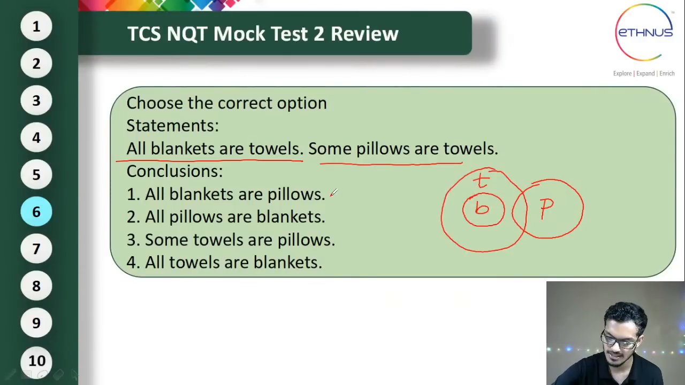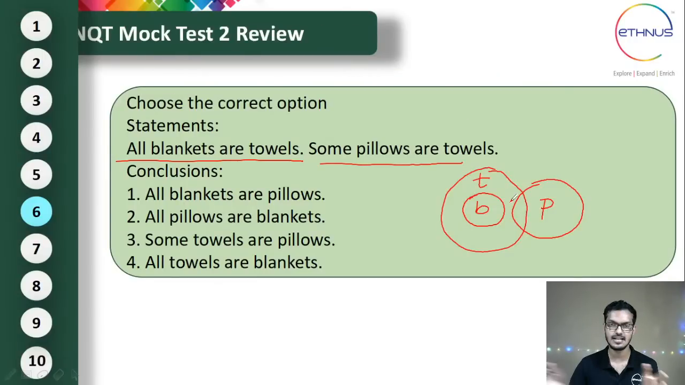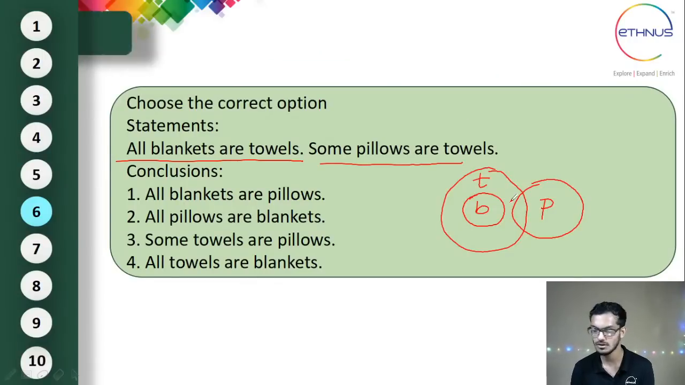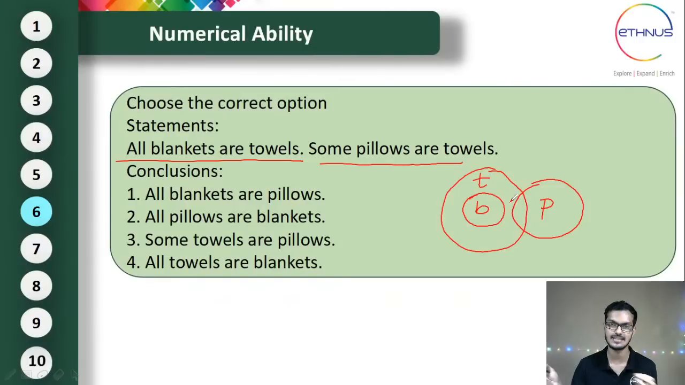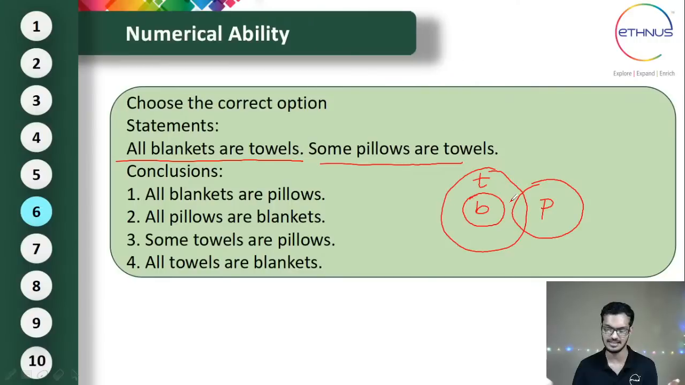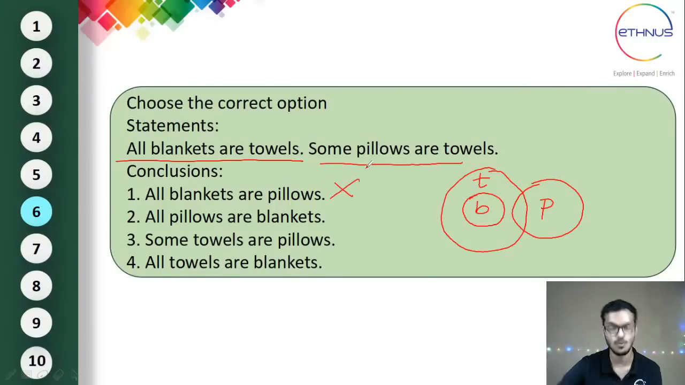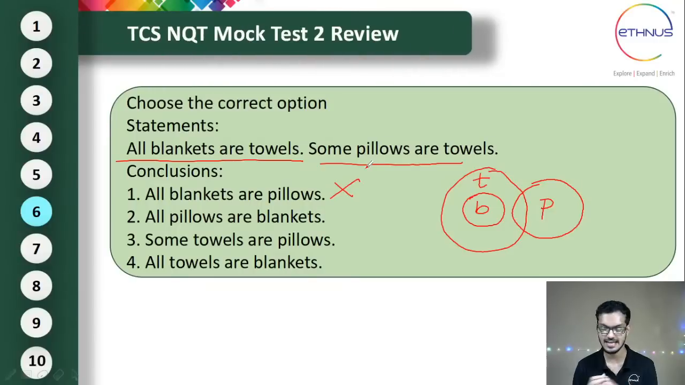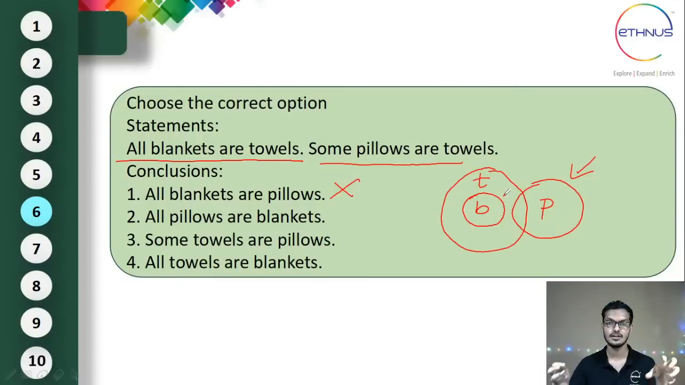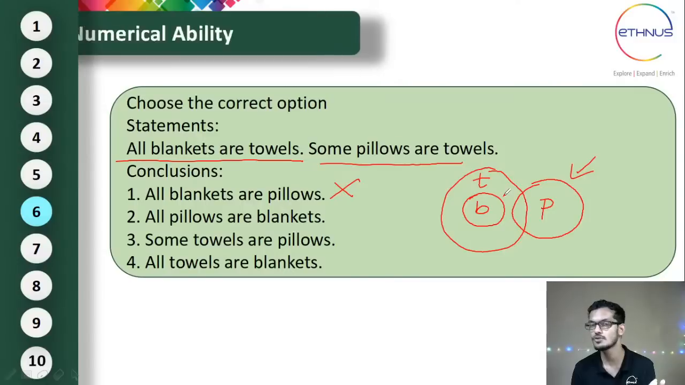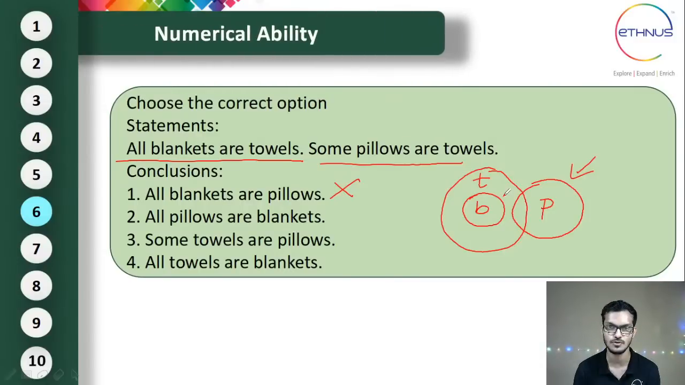The first option here is all blankets are pillows. When you see this figure itself, you will come to know that all blankets cannot be pillows here, because they might be related, or they might be connected in some part but not completely. So this one doesn't follow. So 1 cannot be the answer. If you see the second option, all pillows are blankets. So definitely even that is not true. Pillows is here and blanket is inside that. The possibility is, some part of pillow could be blanket, but not all pillows are blankets. So definitely this also cannot be the answer.